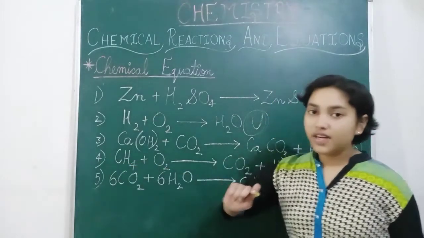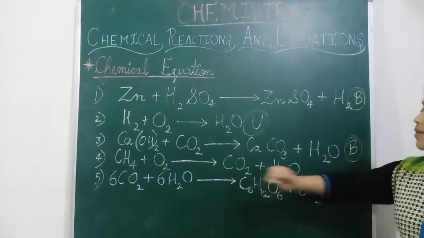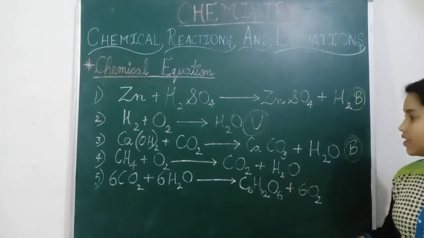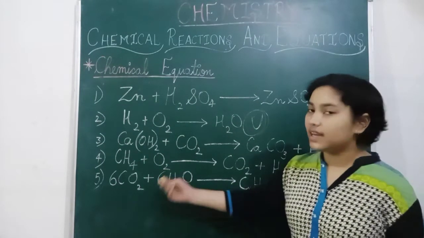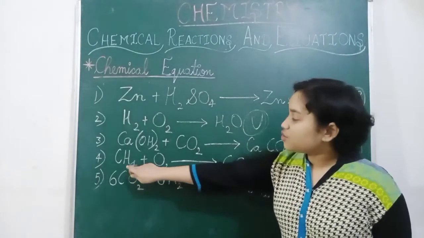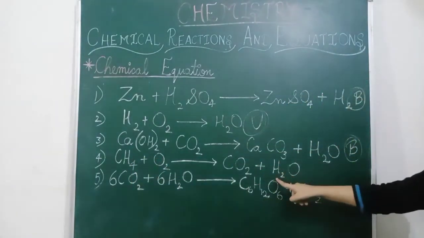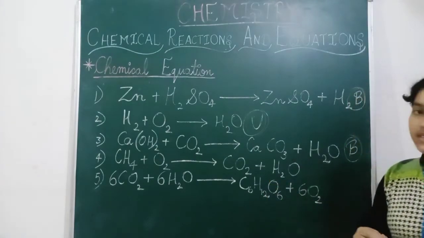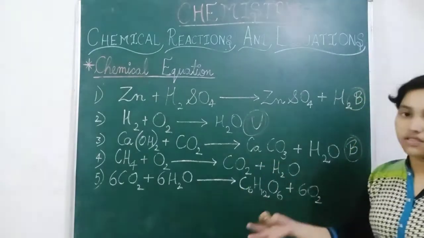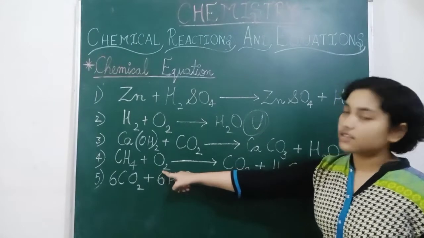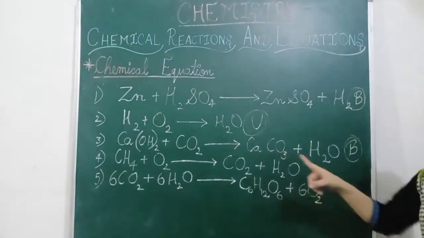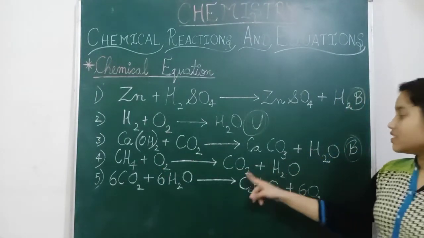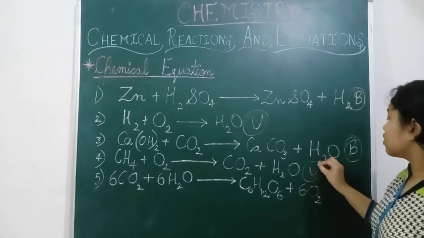Now here carbon is 1. Now here carbon is 1. So it seems to be balanced, but let's see what happened. Now hydrogen is 4 here. Here hydrogen is 2. So hydrogen is unbalanced. Now oxygen is 2 here. Oxygen is 2 and 1, 3. So this is an unbalanced equation.